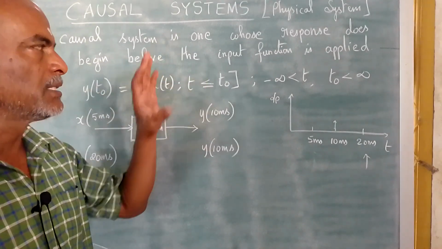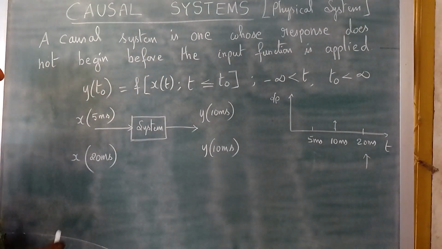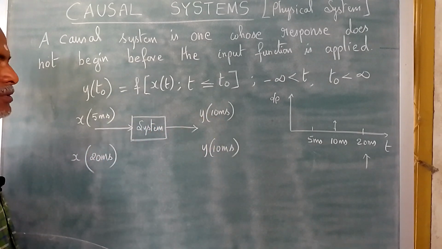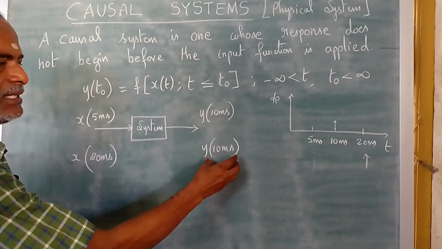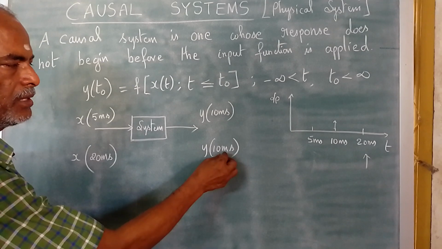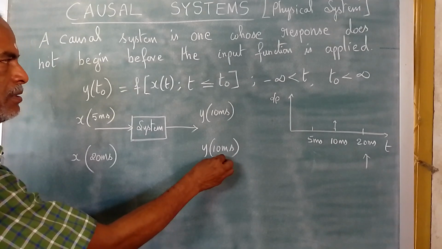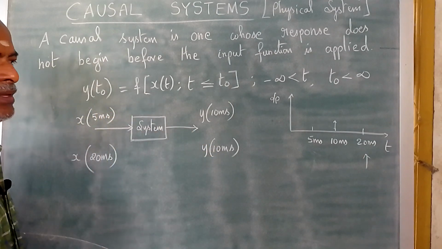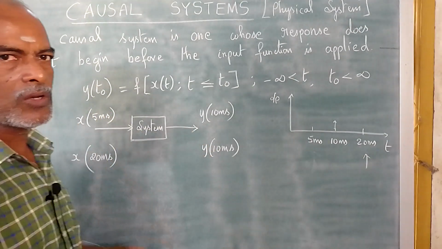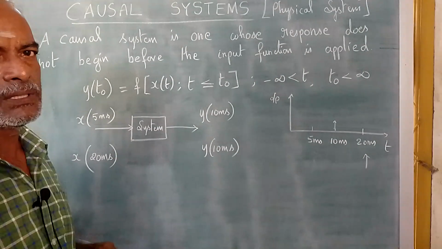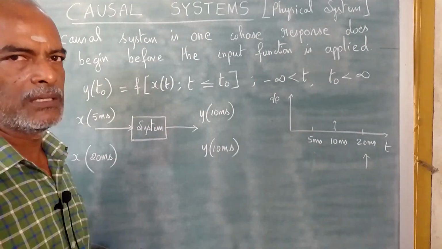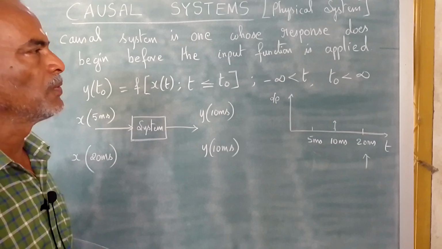So in a causal system, we are giving an input and we are expecting an output. Just to see the time, here it is t naught, and here the input time is less than this. A non-causal system will not follow this rule or principle, but it does not exist practically either.